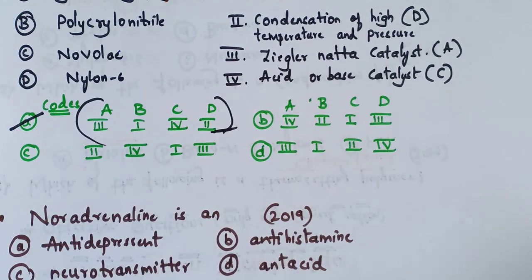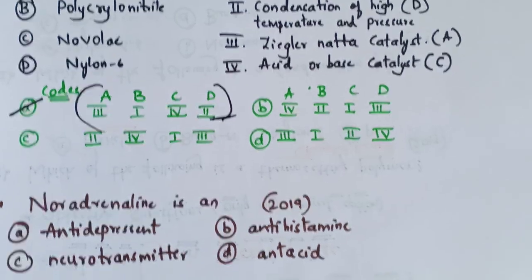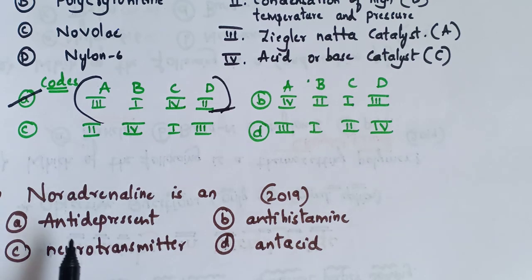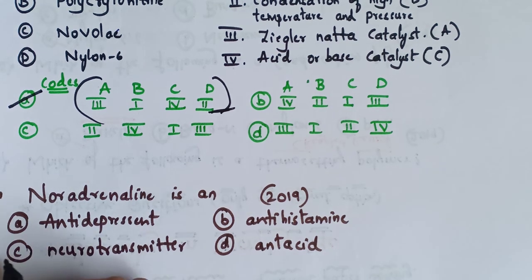Now coming to the fourth question. It is like this. Noradrenaline is: option A, antidepressant; option B, antihistamine; option C, neurotransmitter; option D, antacid. It is also a direct question. So here this is the example of a neurotransmitter. It plays a major role in mood changes. So the correct option is option C.